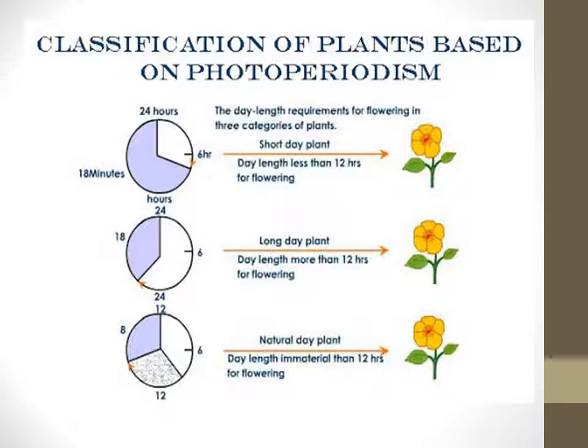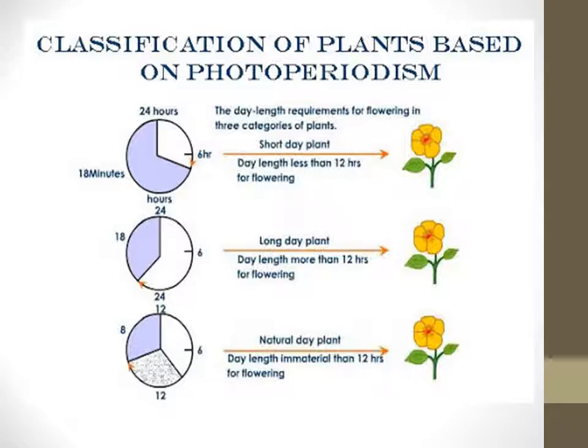But if you talk about the shrubs or herbs or the very small plants in the forest, they are not getting sufficient sunlight because of all these canopies, but still they are able to do photosynthesis. Over a period of time, they have adapted in such a way that even with this small range of light, they are able to perform photosynthesis. Now, depending on that, again, we have different types of plants.